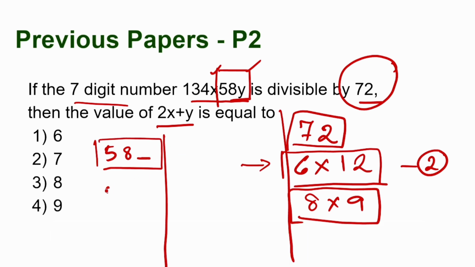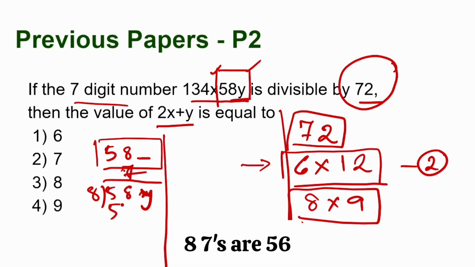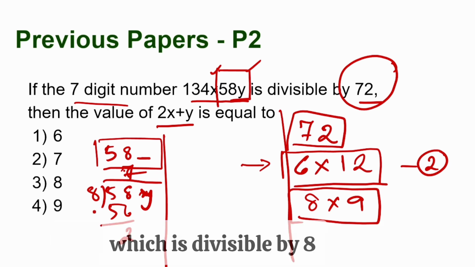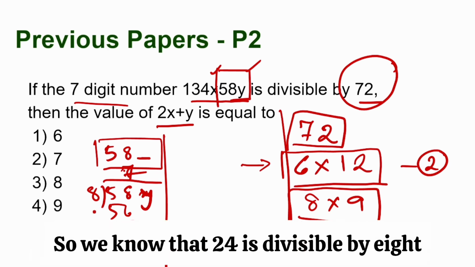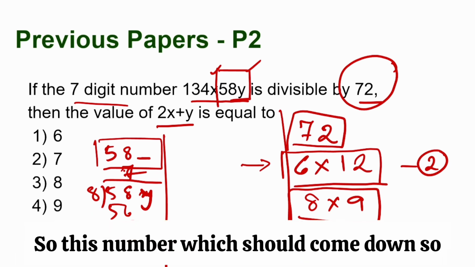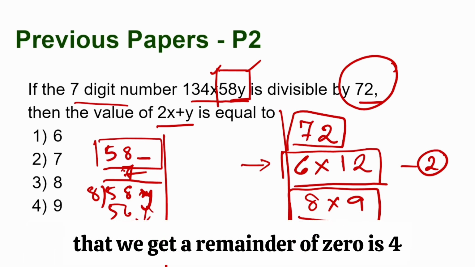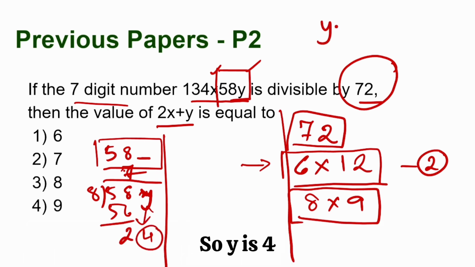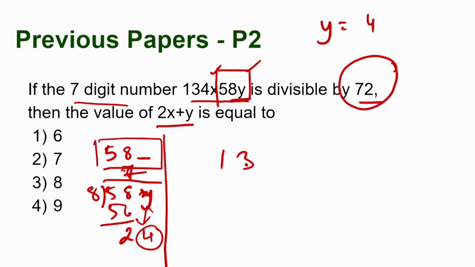So let's divide 58y by 8. 8 sevens are 56. We have 2. Now 2 into what will give us a number which is divisible by 8? We know that 24 is divisible by 8. So the digit which should come down so that we get a remainder of 0 is 4. So y is 4. Now we have to find the number 134x584